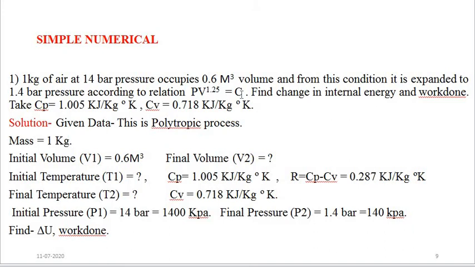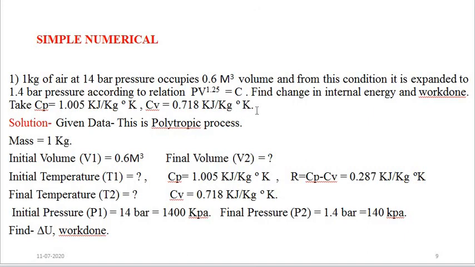So here we can observe that we have a random value of polytropic index, that is 1.25, which is not identical to the polytropic index of the different ideal gas processes. Therefore, this process is a real gas or practical gas process. What we want to find in this problem is the change in the internal energy and the work done for this process. Take Cp value is equal to 1.005 kilojoule per kg degree Kelvin and Cv value is equal to 0.718 kilojoule per kg degree Kelvin.